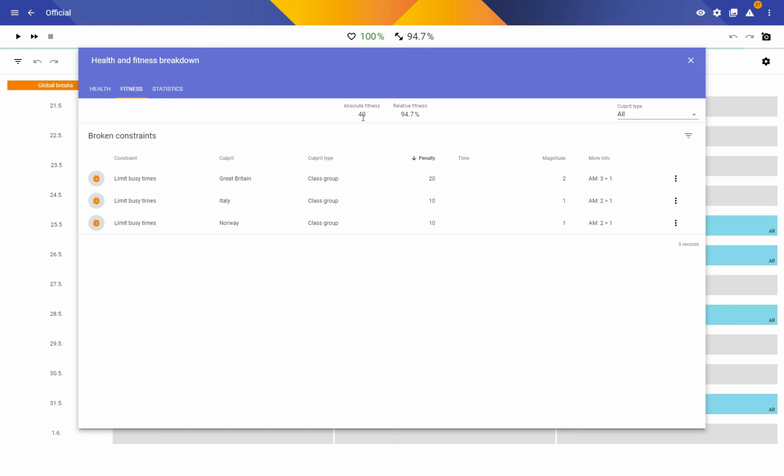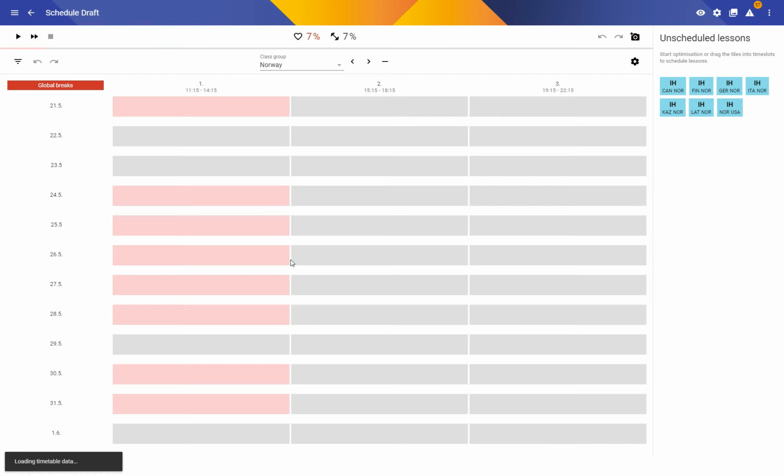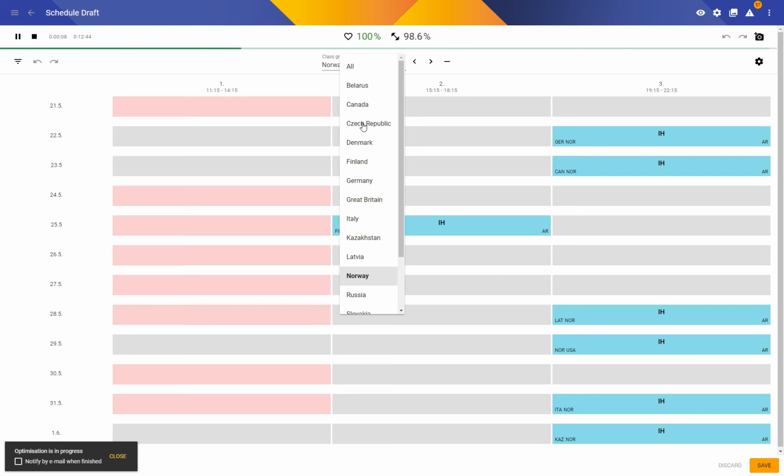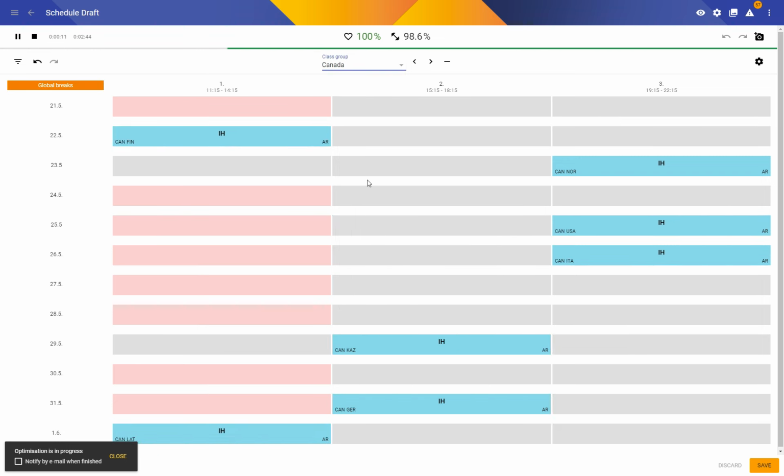Let's go to the Skolaris schedule. It doesn't include the new teams yet, so let's try and see if Skolaris can actually create a schedule for Pool B as well. There we go, Norway, Canada. It takes a bit of time to eliminate everything. There's still one broken soft constraint, Canada playing in the morning, which we certainly don't want.